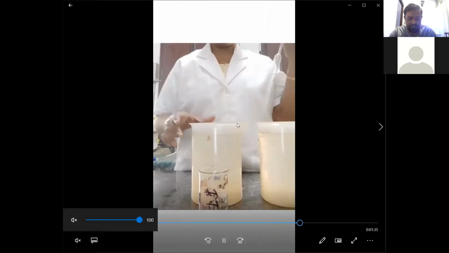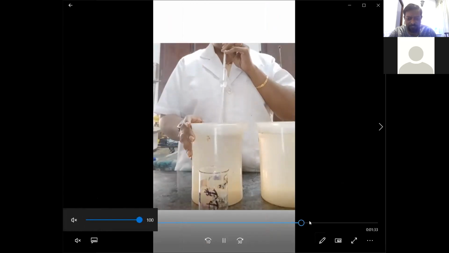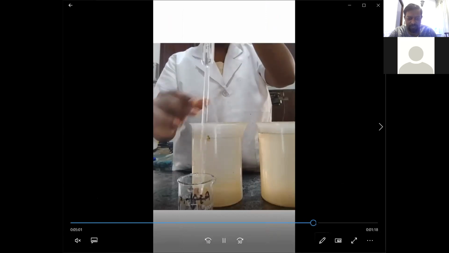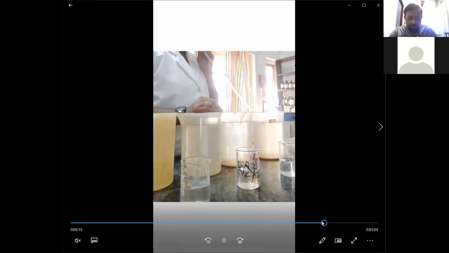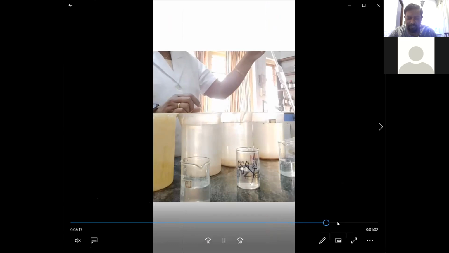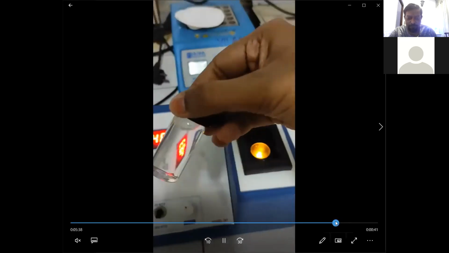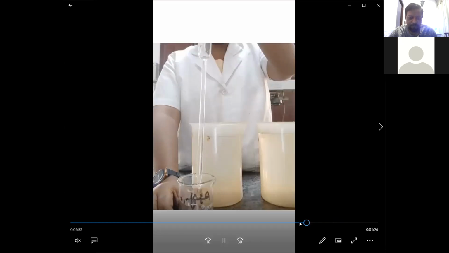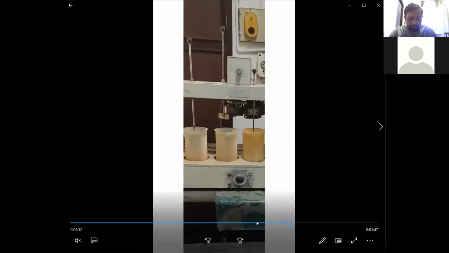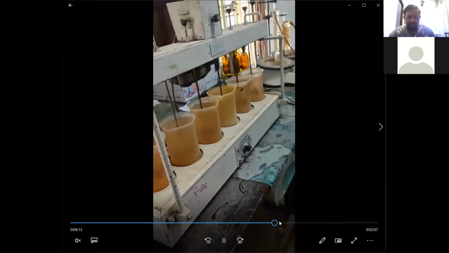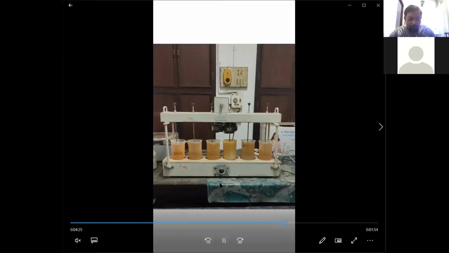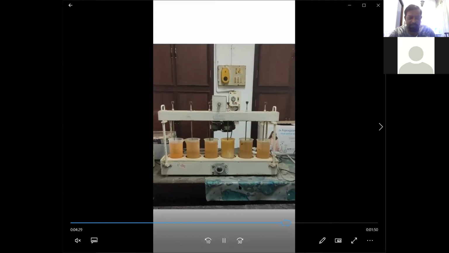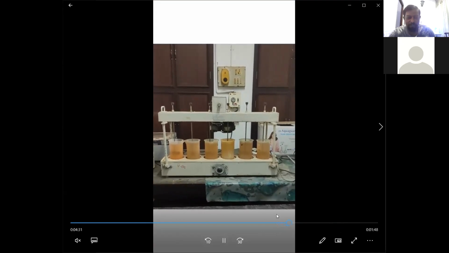You can see there is a lady here. She is mixing different concentrations. And what do they do? They put it into these different beakers, and they are mixing it. You can see first they mix it rapidly for 1 minute. Then after that, they mix it slowly. You can see they mix it very slowly for about 15 minutes.